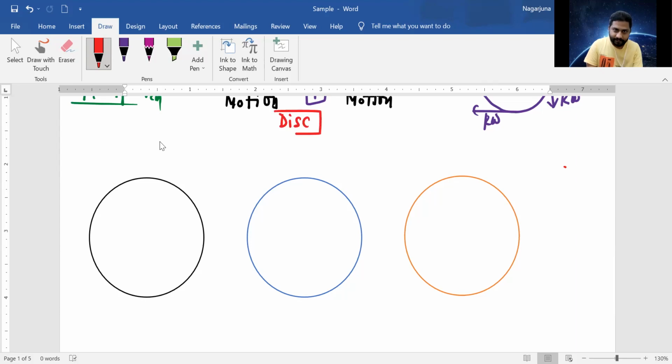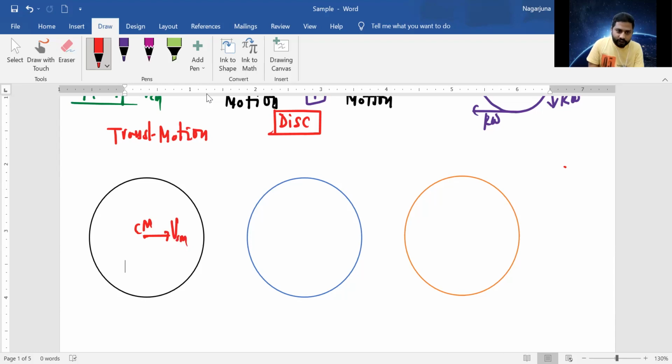I'll share the notes with you, so listen to me carefully. This disk is moving in translatory motion. The disk's center of mass moves with a velocity of VCM.